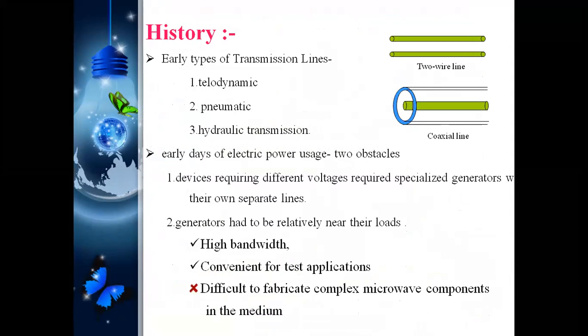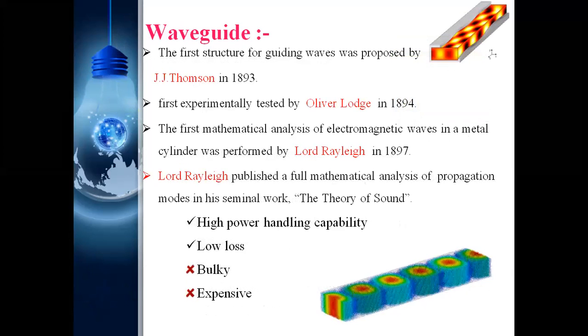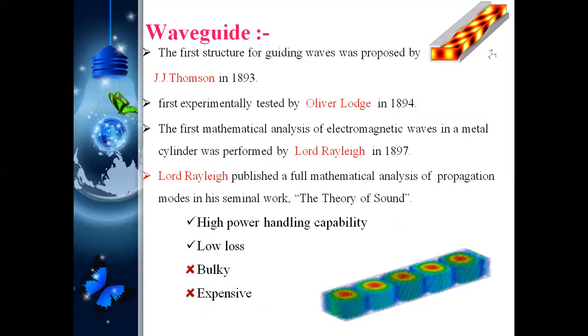The transmission line technology is used for low frequency applications, but it is not used for high frequency. It offers high bandwidth, but fabrication is very complex from the microwave components point of view. That's why transmission lines cannot be used. And waveguides are used at microwave frequency, and low loss is an advantage, but bulkiness is the drawback, and they are expensive to fabricate. That's why waveguides are also not suitable.